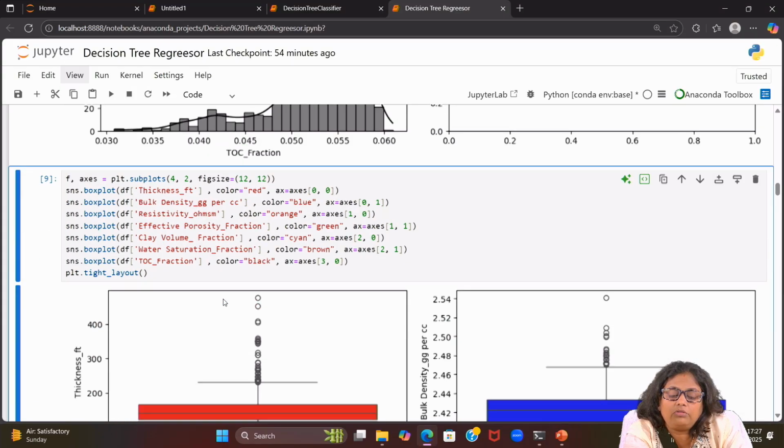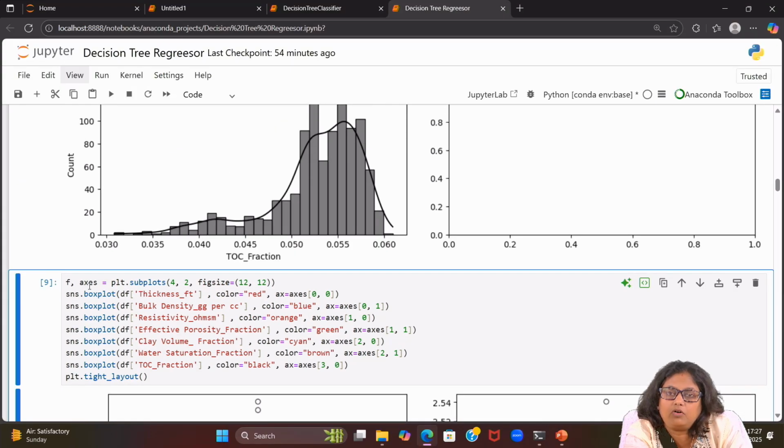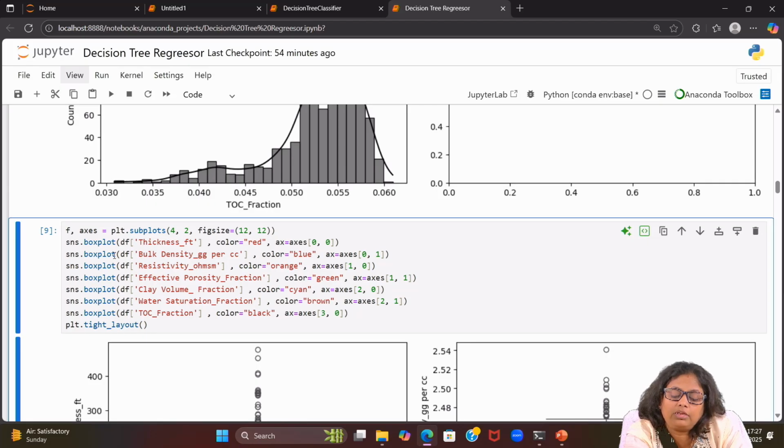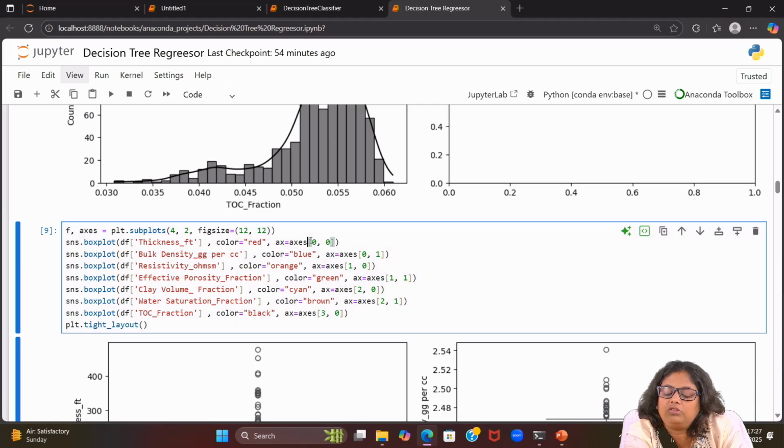Now next, here I am using the box plot. Again I wanted to make a box plot for all the columns. Similarly, the same thing, I am using subplots with 4 and 2, and it starts at axis 0. Here you can see 0 0, then the second one 0 1, and similarly it goes till 3 0.